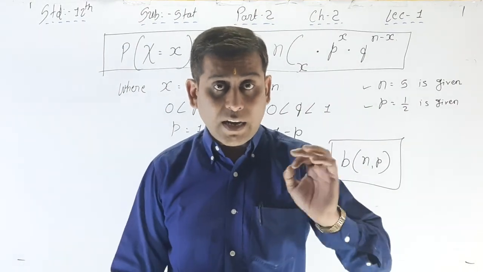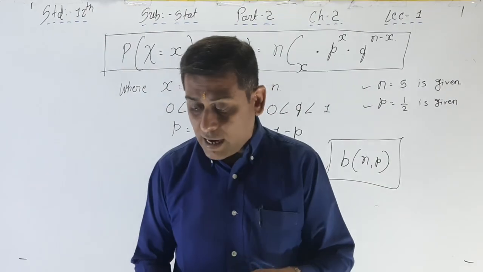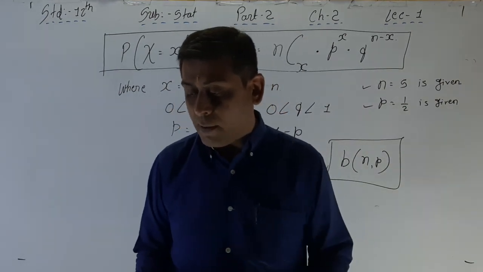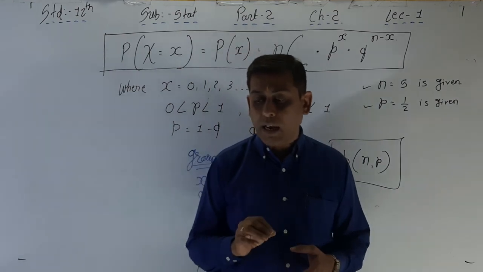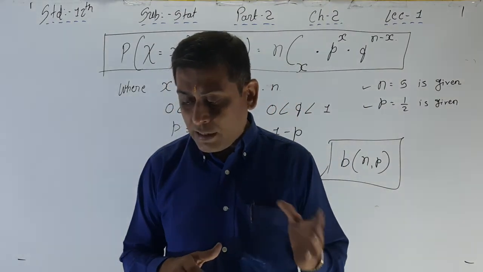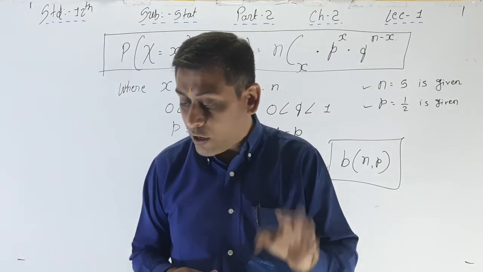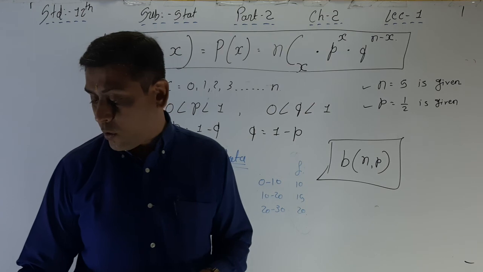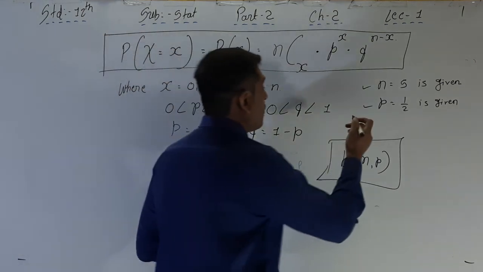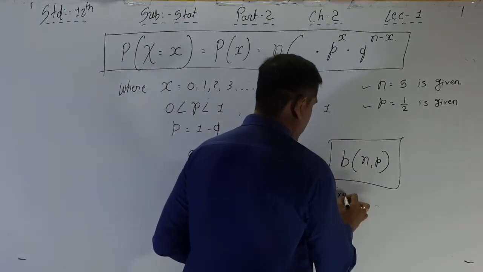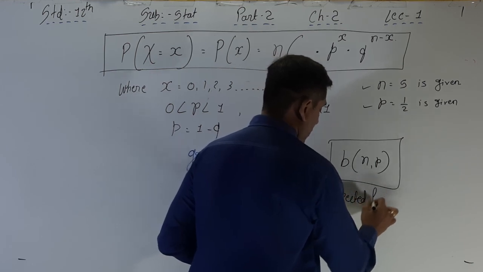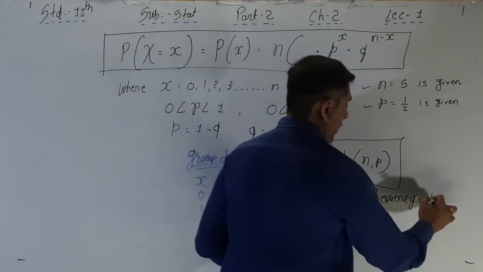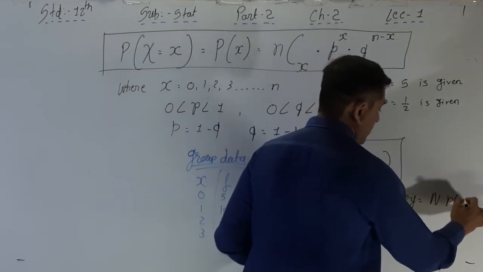The note is regarding that. Again I am reading it: if we repeat an experiment having such Bernoulli trials n times and P of x is the probability of getting x successes in the experiment, then the expected frequency of the number of successes in n repetitions is given by the formula for expected frequency. This is a new one: N into P of x.